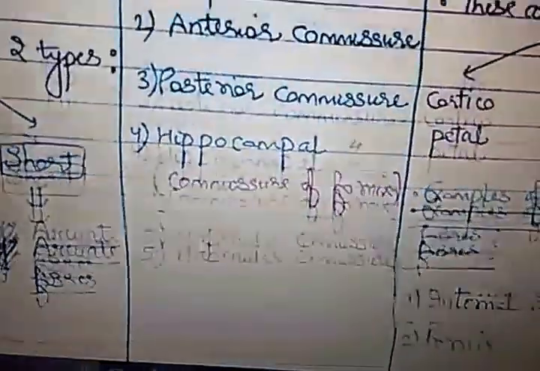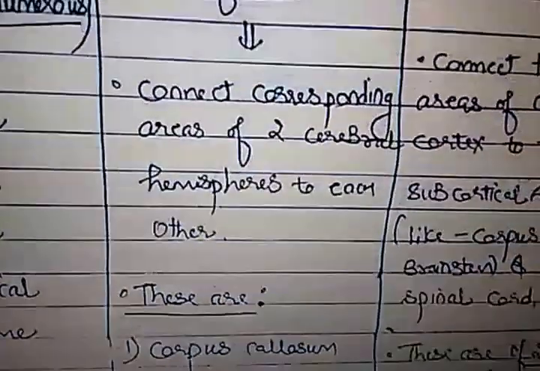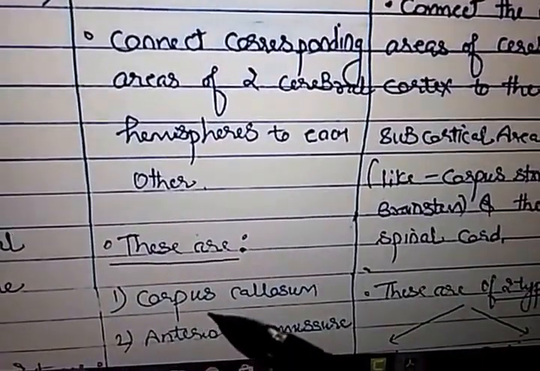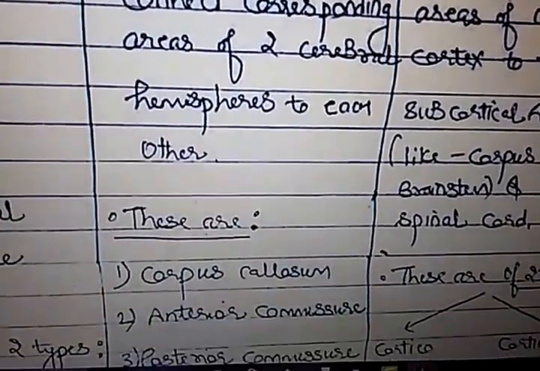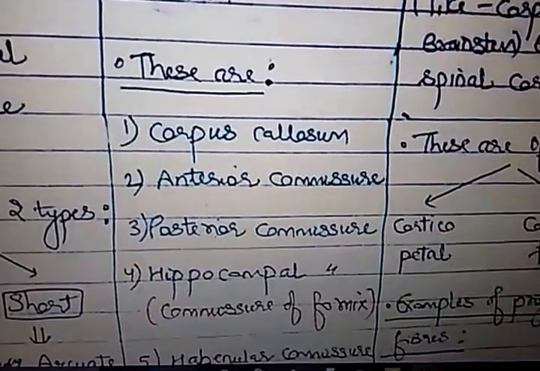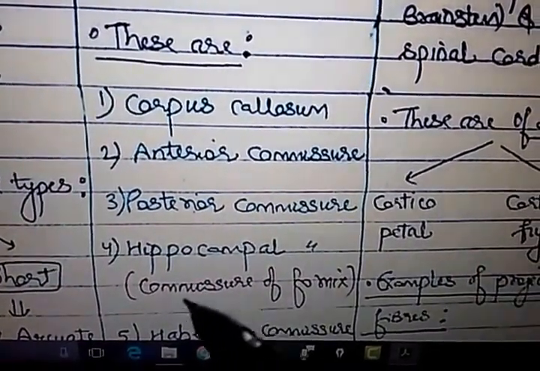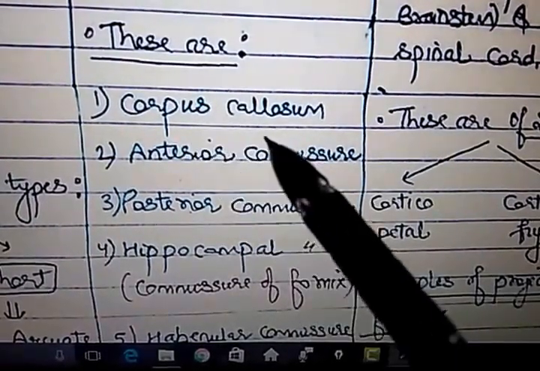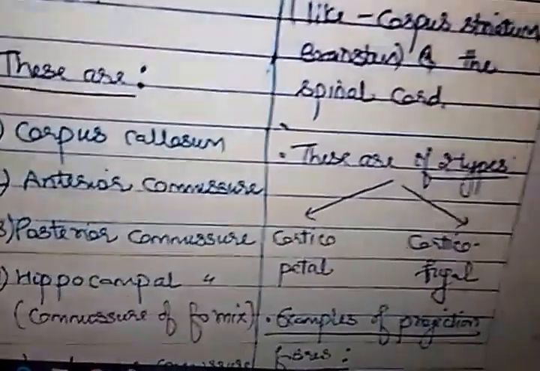Second is commissural fiber, which connects the corresponding areas of two cerebral hemispheres to each other. Examples are corpus callosum, anterior commissure, posterior commissure, habenular commissure, and hippocampal commissure. And the largest commissure is corpus callosum. Third are the projection fibers.